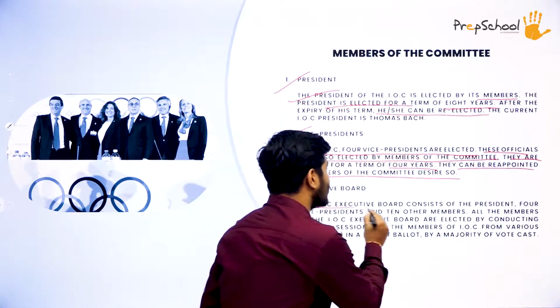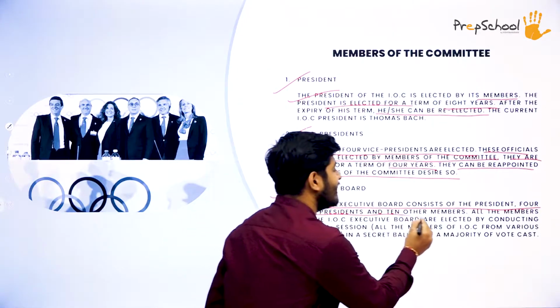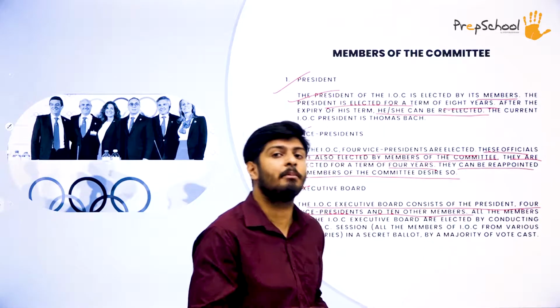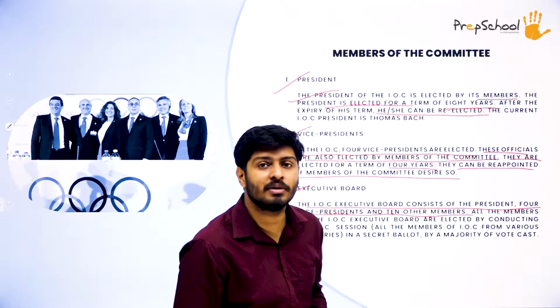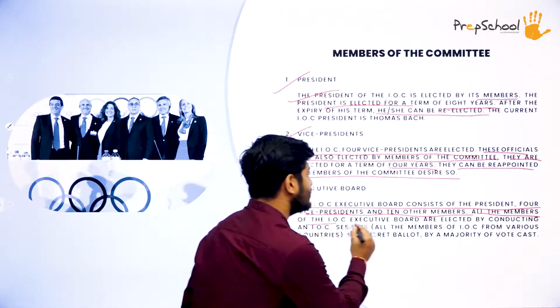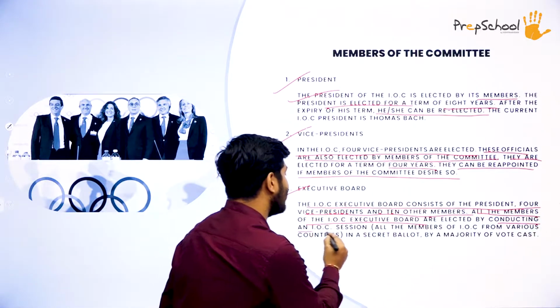Now the I.O.C executive board consists of the president, 4 vice presidents and 10 other members. We already studied about the president and the vice presidents. Apart from that, there are a total of 10 executive members in the whole committee. All the members of the I.O.C executive board are elected by conducting an I.O.C session.